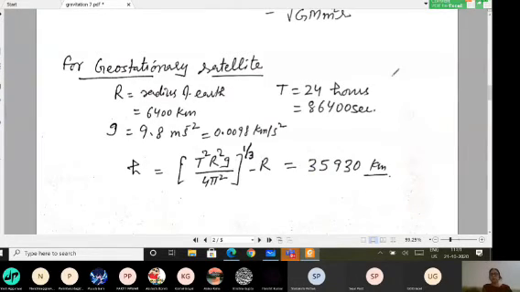Now if you put the value of capital T, capital R, which is 6400 kilometer, small g, which is 9.8 meter per second square, and if I want the result in kilometer, I can convert this value into kilometer per second square. Pi is a constant. So this is the result for the height of a geostationary satellite: nearly 36,000 kilometer. It means that much height we have to give if we want to make a satellite geostationary.